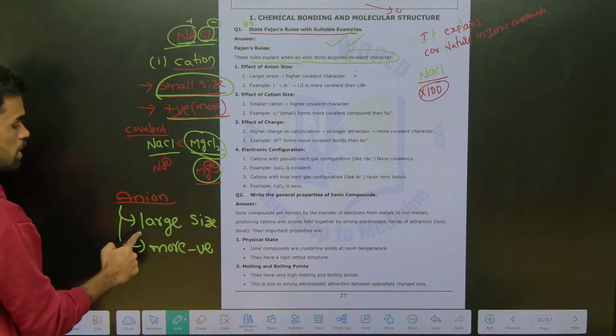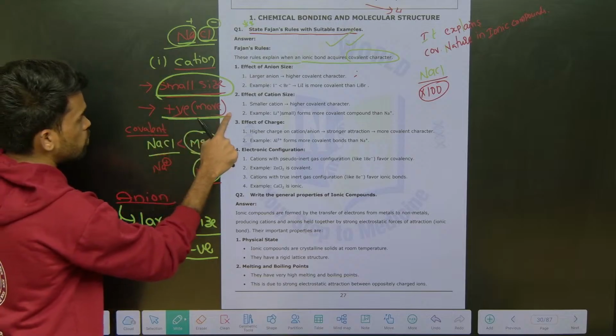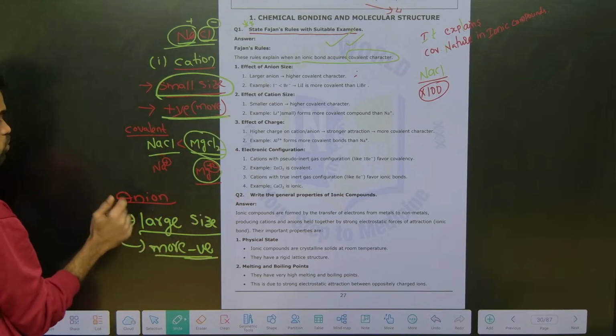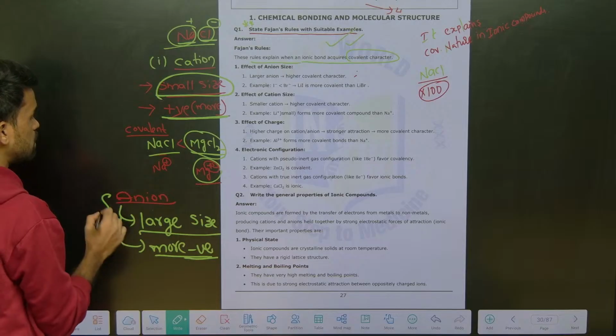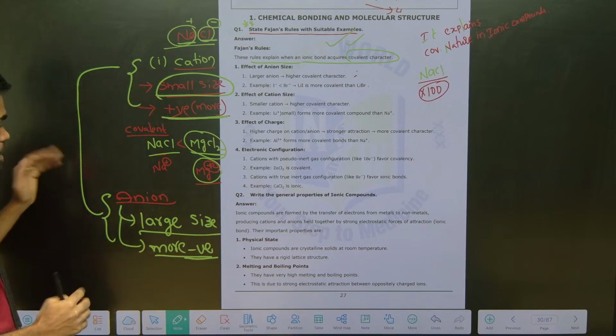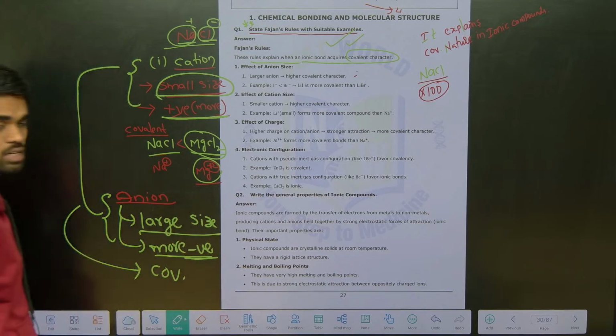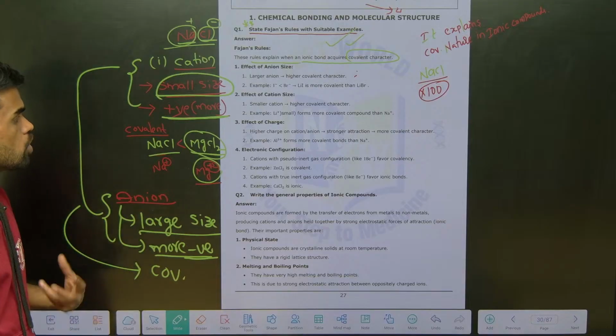The cation should have more positive charge and the anion should have more negative charge. These factors of anion and cation together result in more covalent nature.